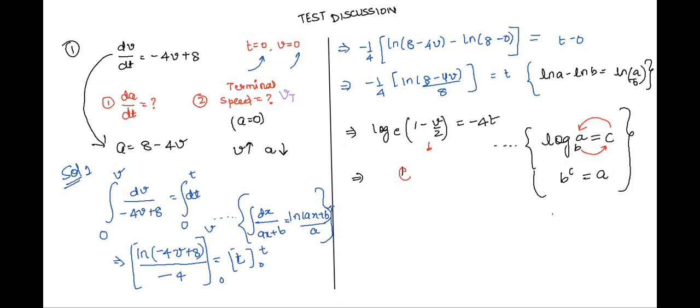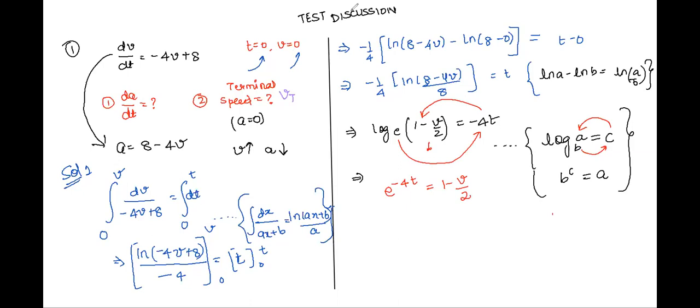Now, what can we write from this expression? e to the power 1 minus v by 2 is equal to e to the power minus 4t. 1 minus v by 2. Are we clear? Karuna? Have a look once and tell me once again if you're clear or not.